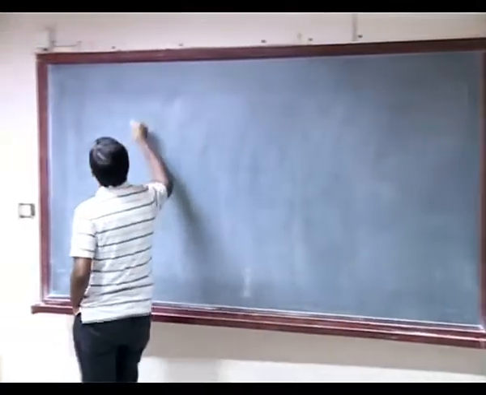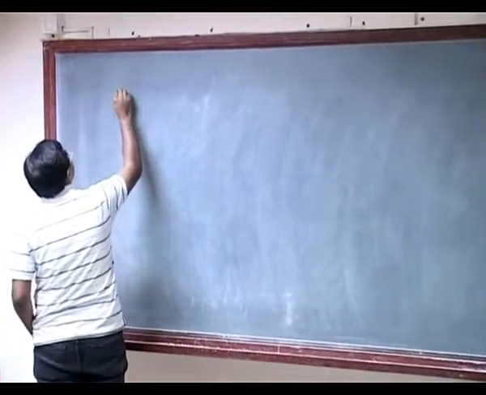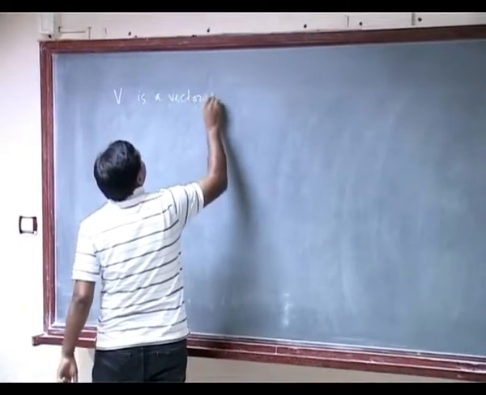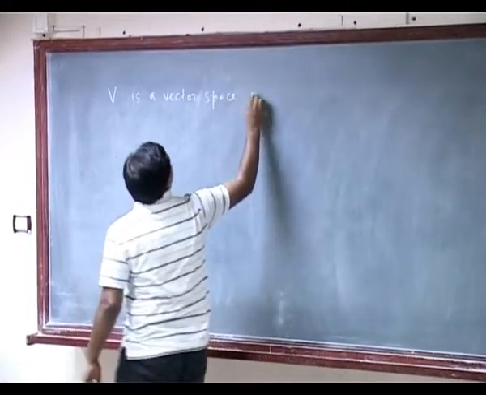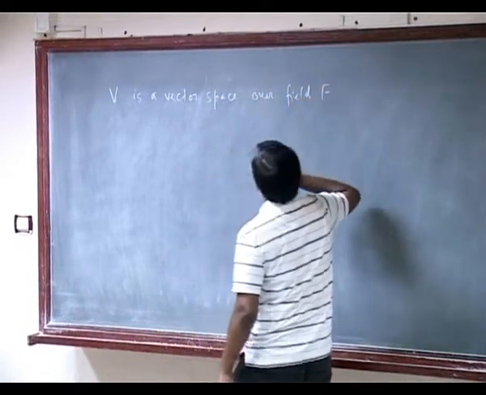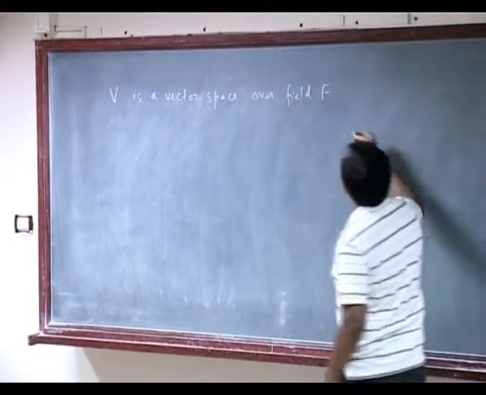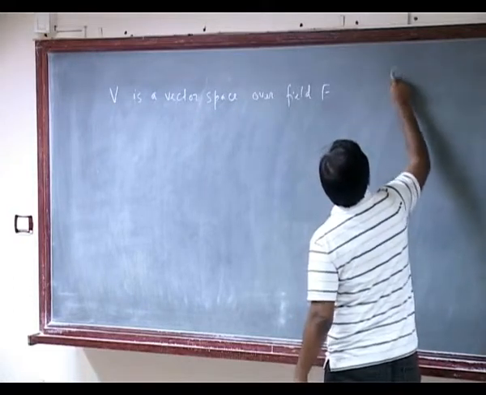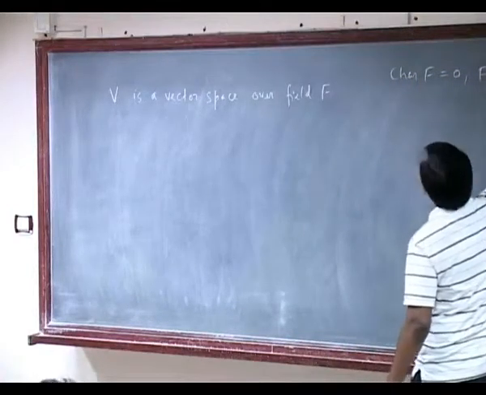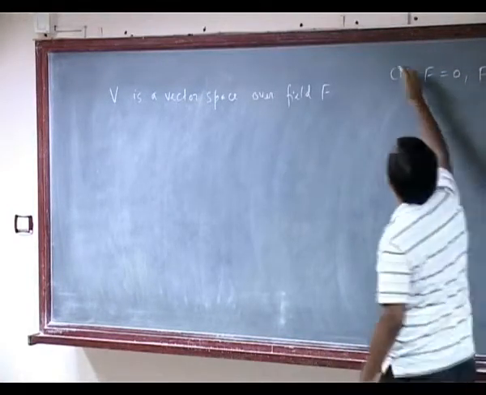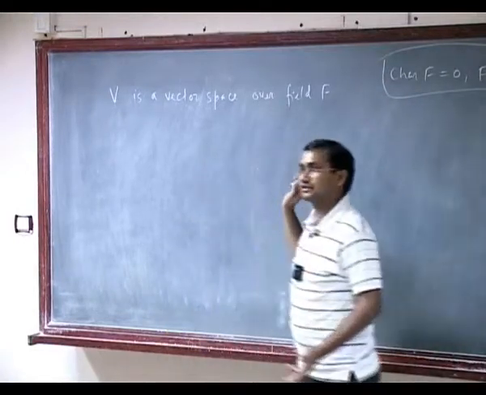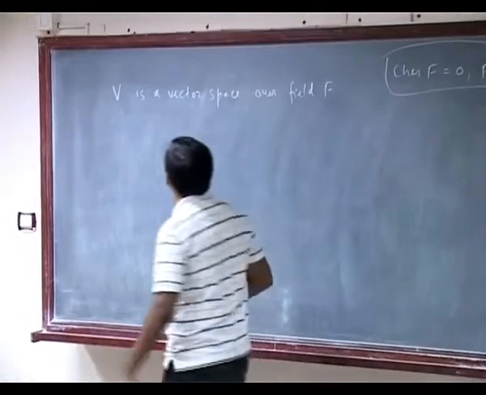So what we saw in the morning is, let me just revise. V is a vector space over a field F. As Upendra said in the morning, we'll always have characteristic of F zero, F is F bar. You can think of complex numbers. For some of the things I don't need this assumption, but this assumption is in Humphreys and we'll continue with that.